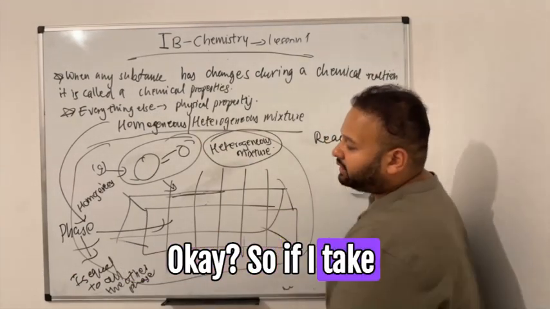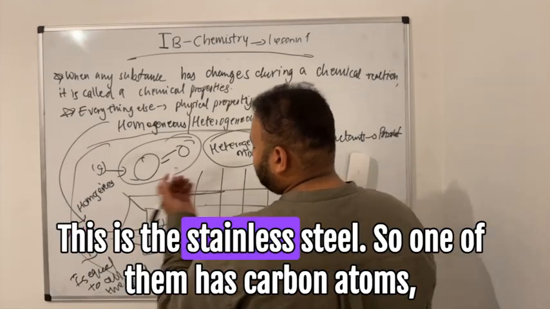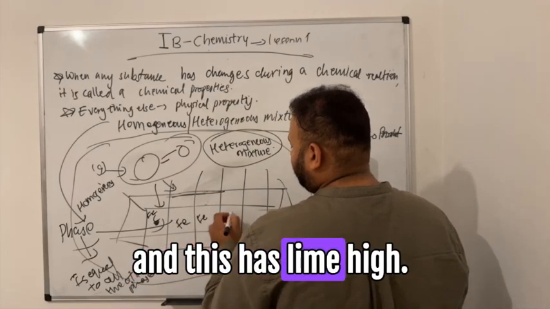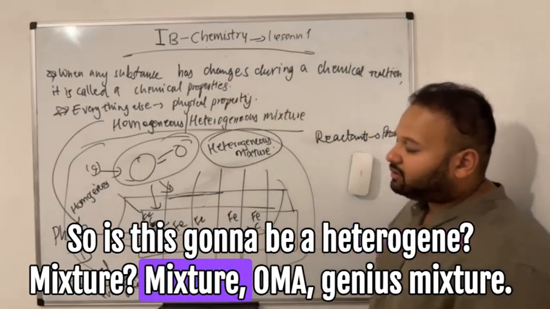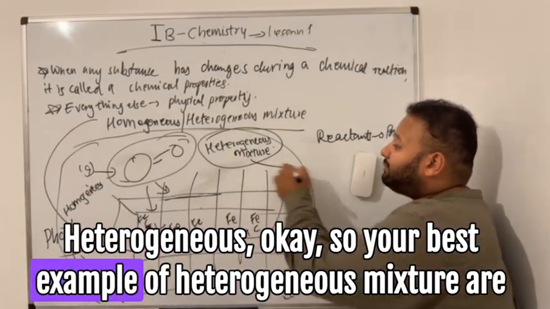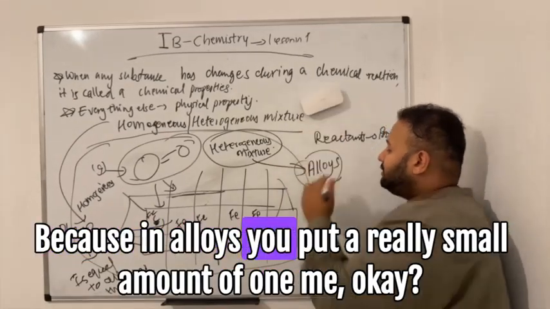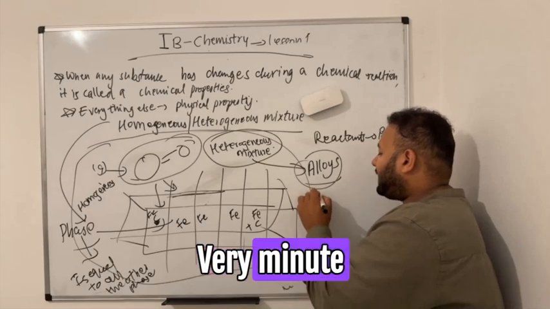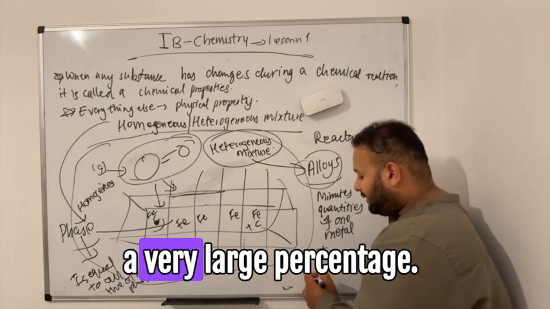So if I take different sections of this bar, this is the stainless steel. One of them has carbon, the other one only iron, and this has iron and carbon. So is this going to be a heterogeneous mixture or a homogeneous mixture? Heterogeneous. Okay. So your best example of heterogeneous mixture are alloys, because in alloys you put a really small amount of one metal, very minute quantities, and then you have a lot, or a very large percentage.